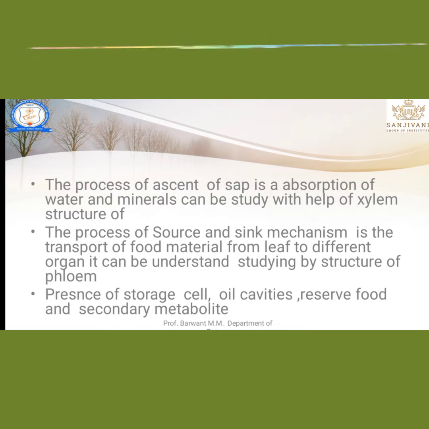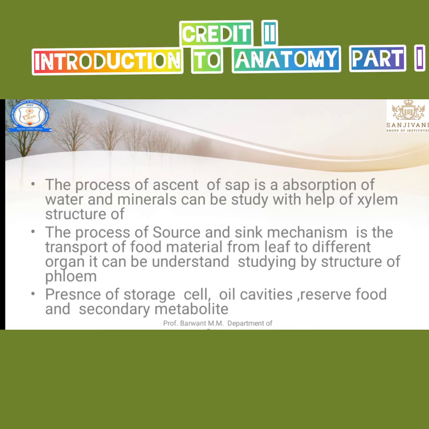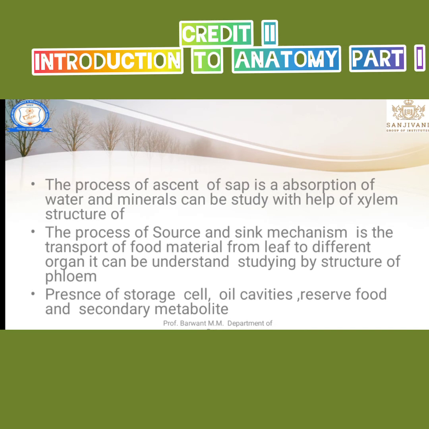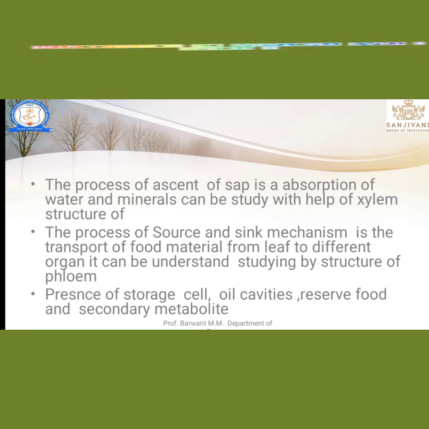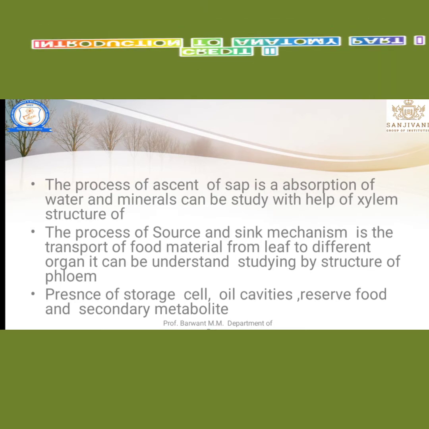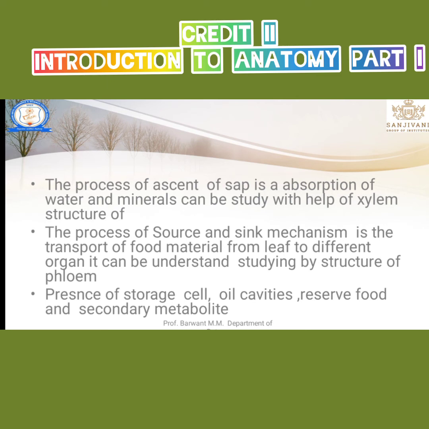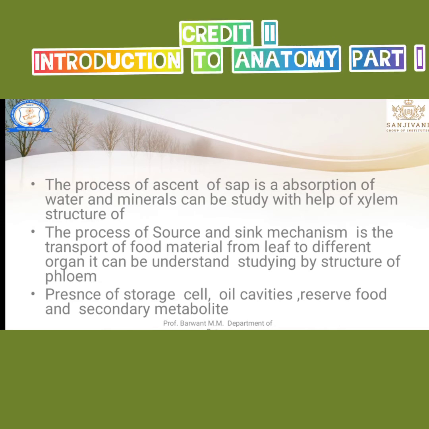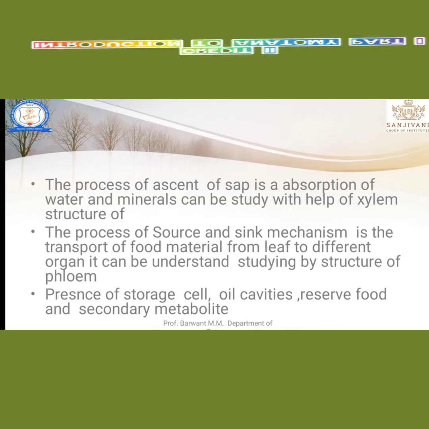The process of ascent of sap and mineral absorption can be studied with the help of xylem and phloem. Xylem is useful for transporting water from the root to the leaf, and phloem is made for transport of food from the leaf to the different parts of the organ.